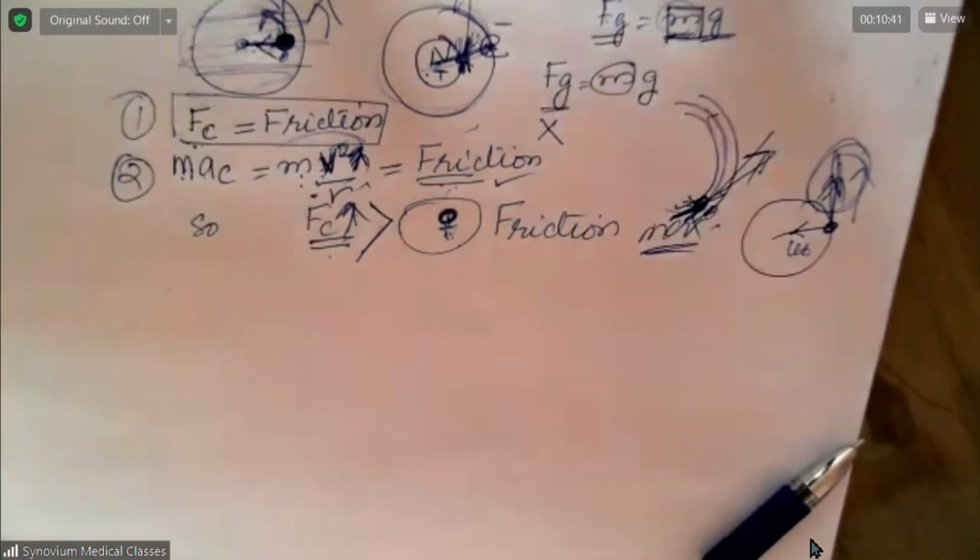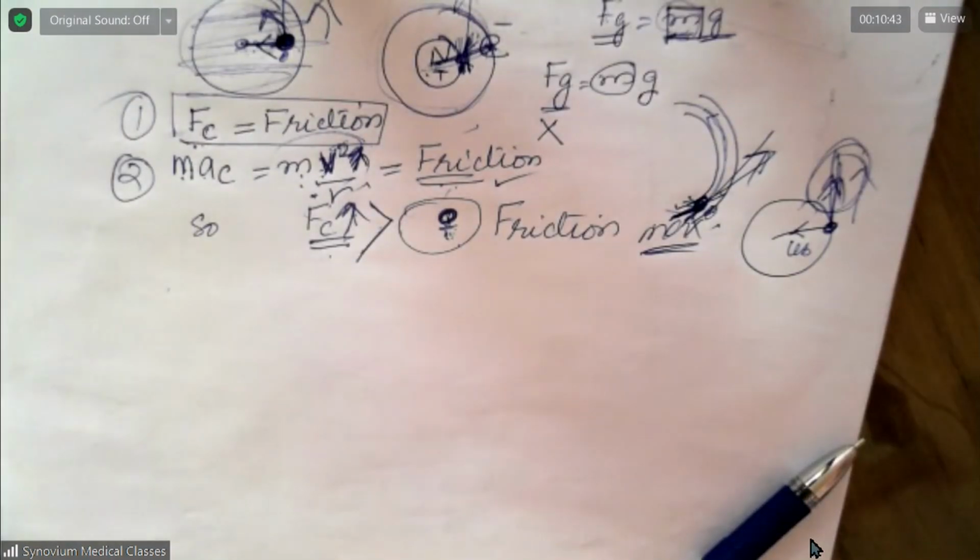A little more. What are the factors affecting centripetal force? Very important. Factors affecting centripetal force: v square by r. This also you write, magnitude. This also you write it down.